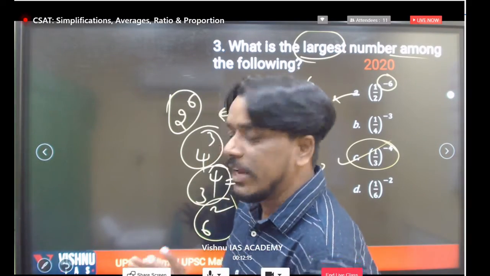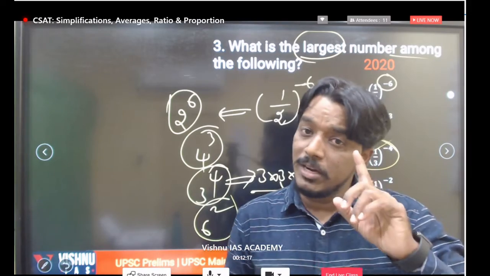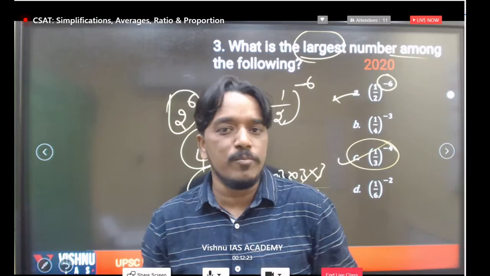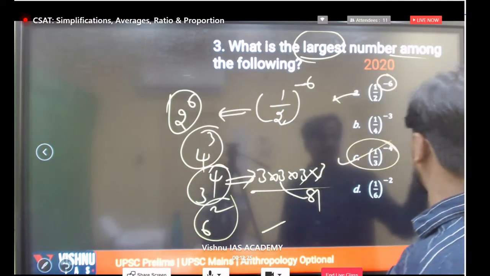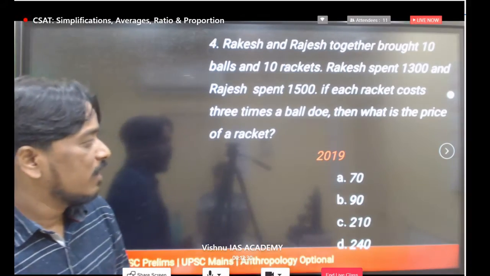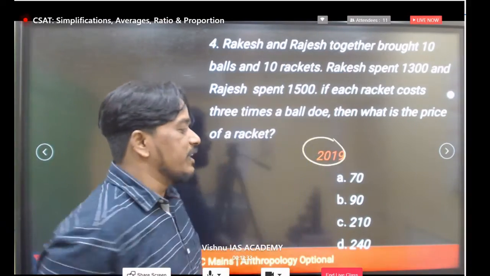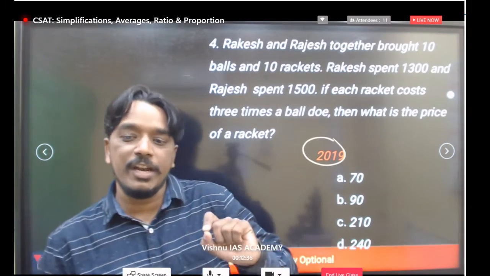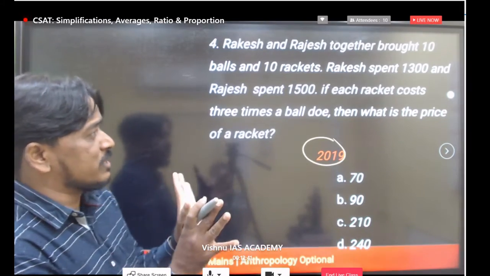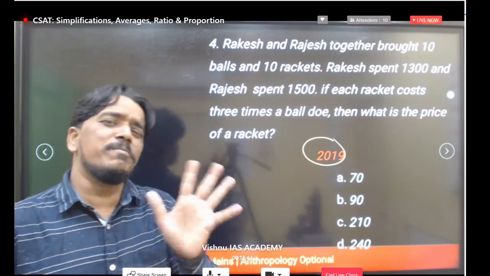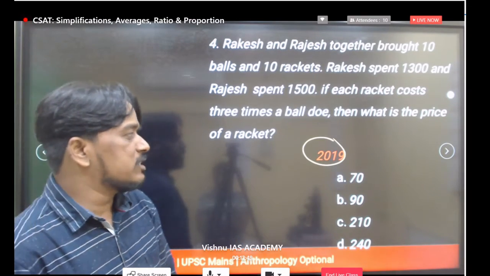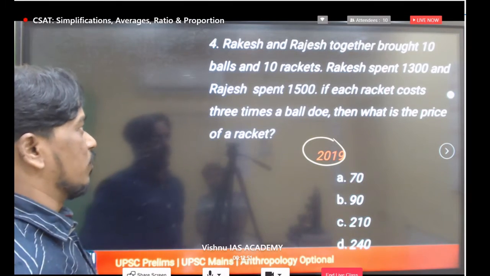I hope these direct basic type of questions are clear, but the remaining important models are word related problems, which are also sometimes very important at UPSC level. Some questions will be word related problems. Just read the given data carefully and try to answer this question. This is a 2019 previous year question. Very basic. If you are good in basic common sense, you can answer these type of questions. Everyone try to answer. Very simple. Understand the given data properly, one by one.